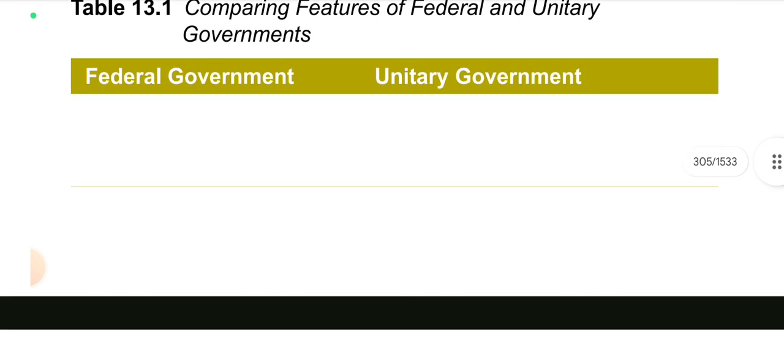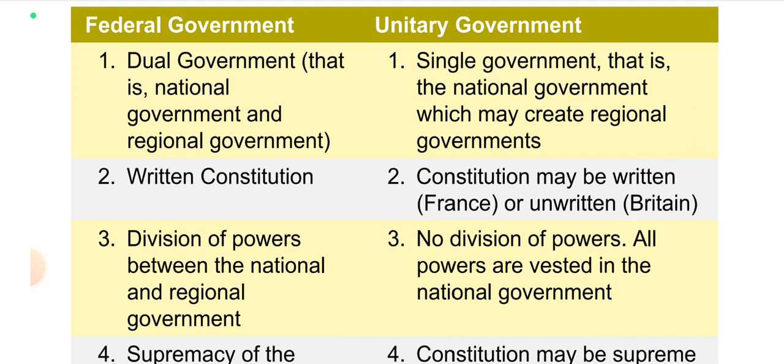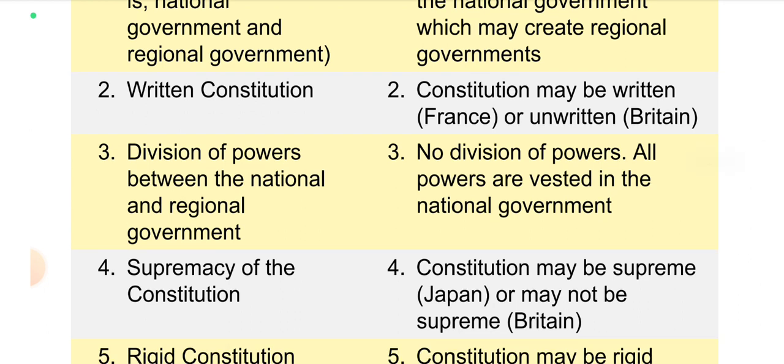Then, comparing features of federal and unitary governments. Federal government: dual government, that is national government and the regional government. Unitary government: single government, that is the national government which may create regional government. It's its choice. Now, federal government has a written constitution. Unitary government constitution may be written, like in France, and unwritten, like in Britain.